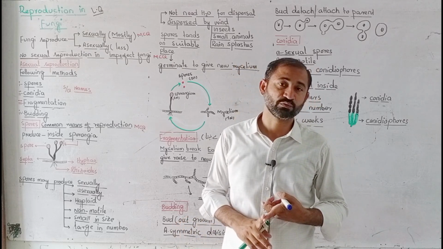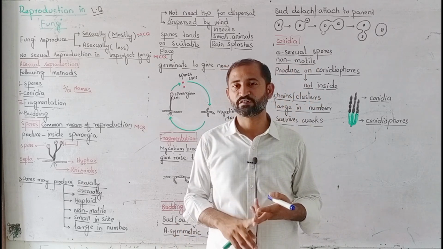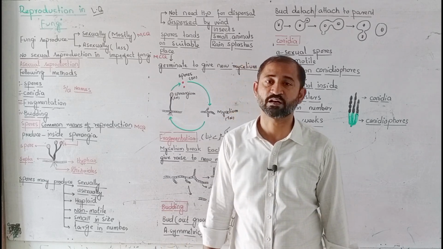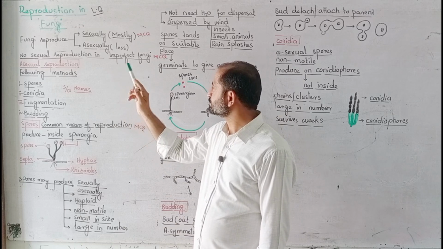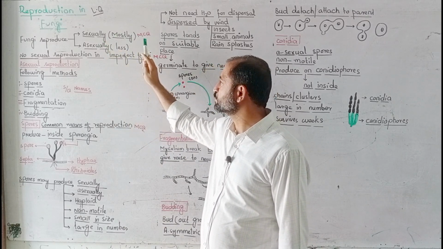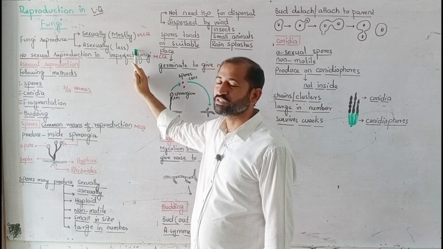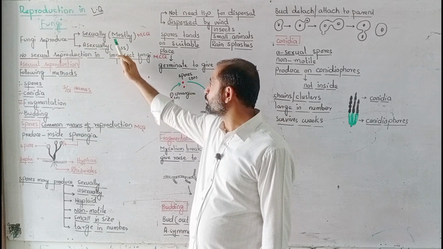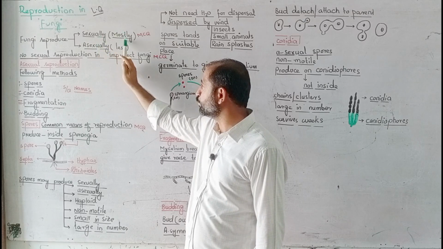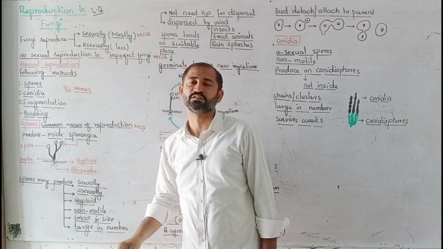Fungi can reproduce through sexual reproduction as well as through asexual reproduction. Both methods are found, but sexual reproduction is more common, and asexual reproduction is less. So mark in your book that fungi reproduce mostly through sexual reproduction.